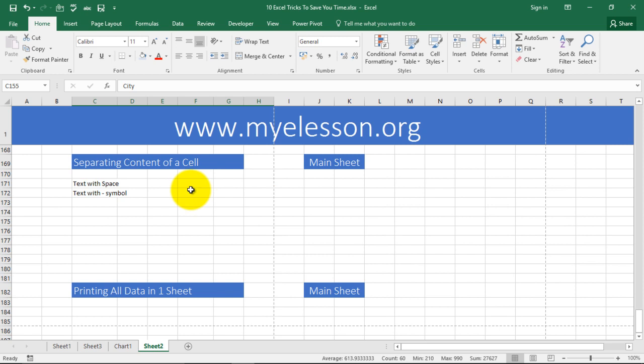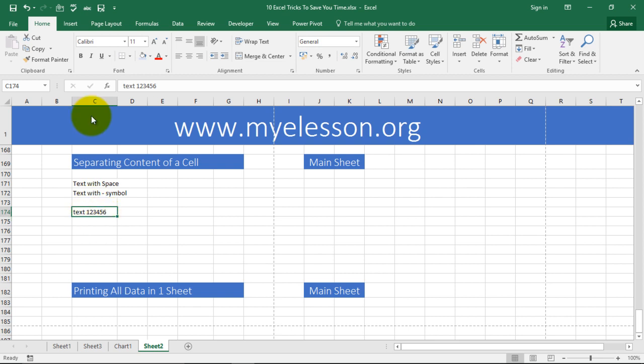Separating the contents of a cell. This is important. A lot of people ask me this. Now, for example, I want to separate the contents of this cell. How do I do that? Say, for example, I have a cell containing text and numbers. I want to separate this. How do I do that?